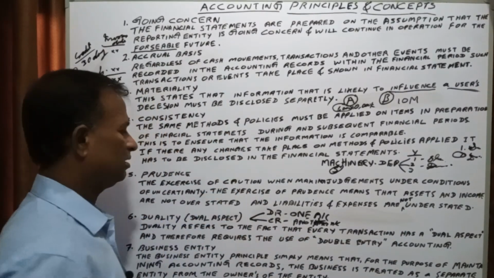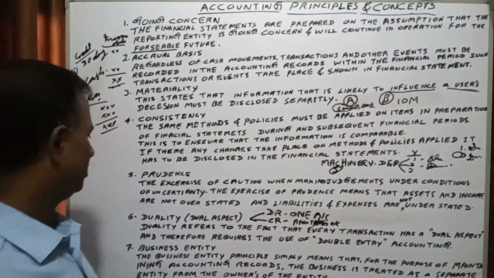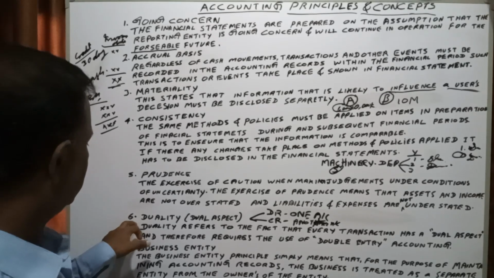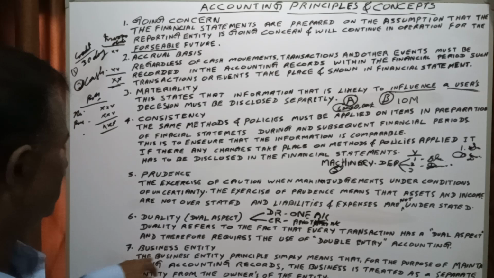There should be a double entry. There can't be a single entry for a transaction. That is explained by the duality. And the seventh one is business entity.